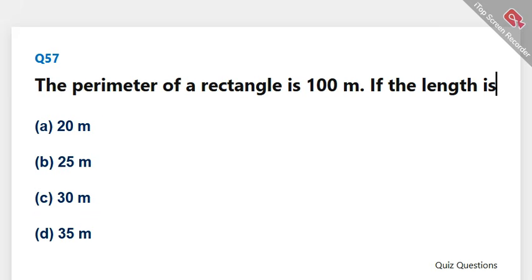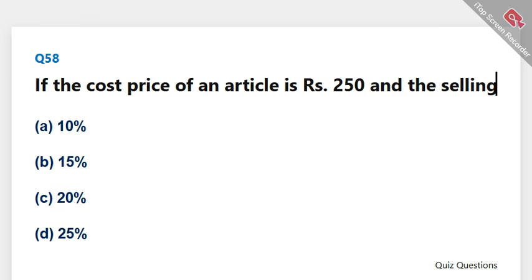The perimeter of a rectangle is 100 m. If the length is 30 m, what is its width? The correct answer is A, 20 m. If the cost price of an article is 250 rupees and the selling price is 300 rupees, the profit percentage is. The correct answer is C, 20%.